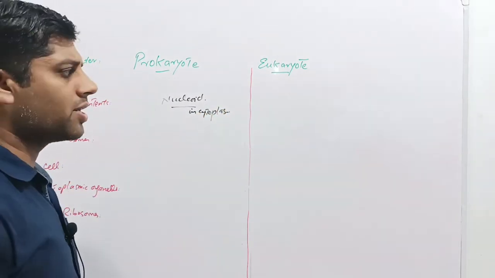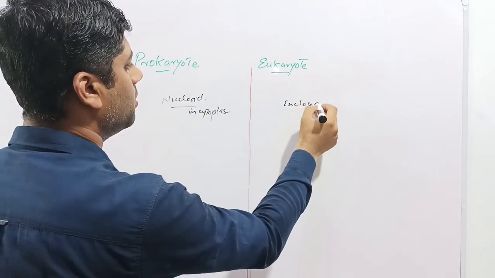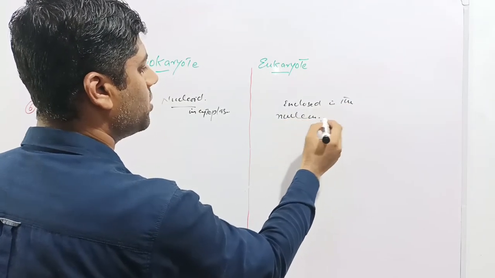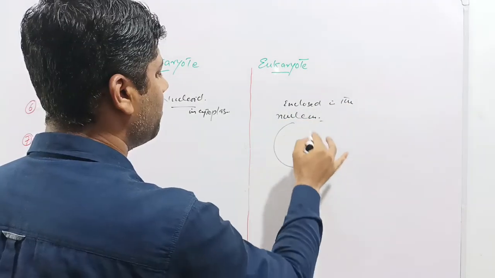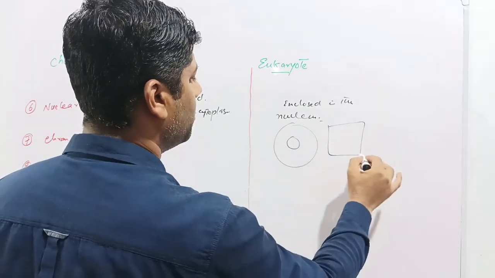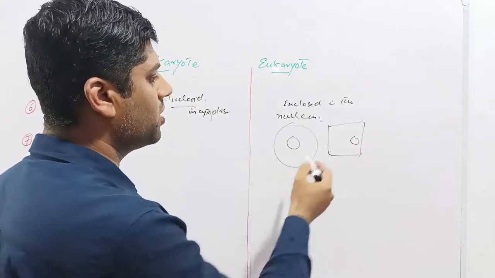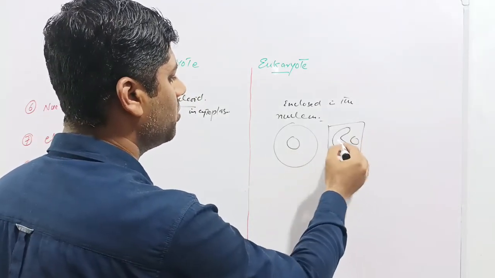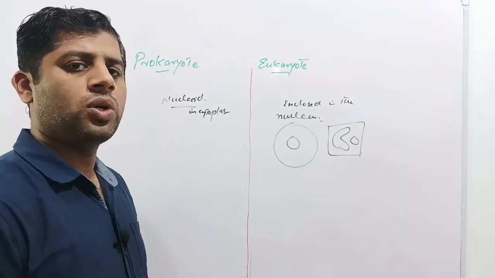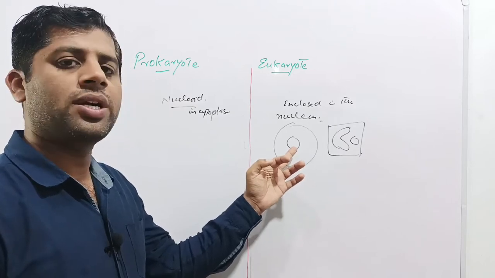While in case of eukaryotes, the genetic material, the nuclear contents, are enclosed in the nucleus, which is a double-layered membrane. For example, this is an animal cell, the nucleus is present in the center, while in case of a plant cell, the nucleus is present at the side. This is called peripheral nucleus, this is called central nucleus, because in plants the vacuole is present in the center, it has a large vacuole.